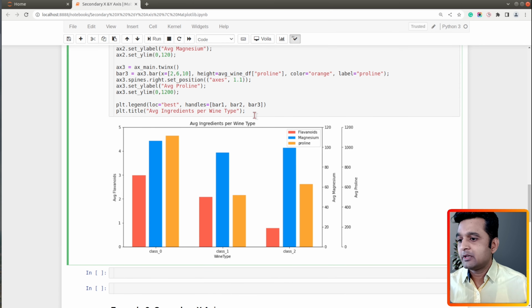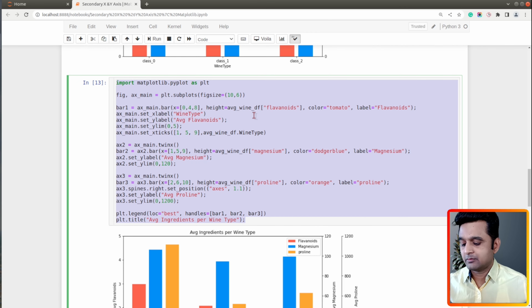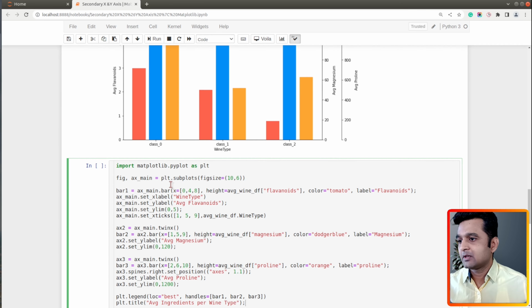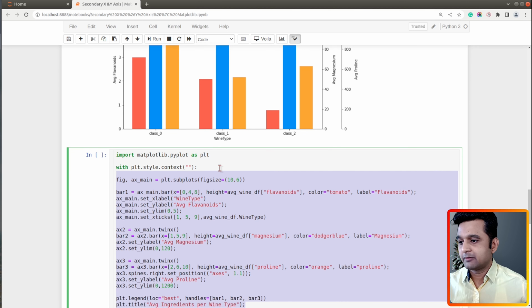Now before we move on, let's improve the look of this group bar chart. We can improve the look of our group bar chart using the context method, which is available from the style submodule of our pyplot. As the method name is context, we need to use it in a with statement.